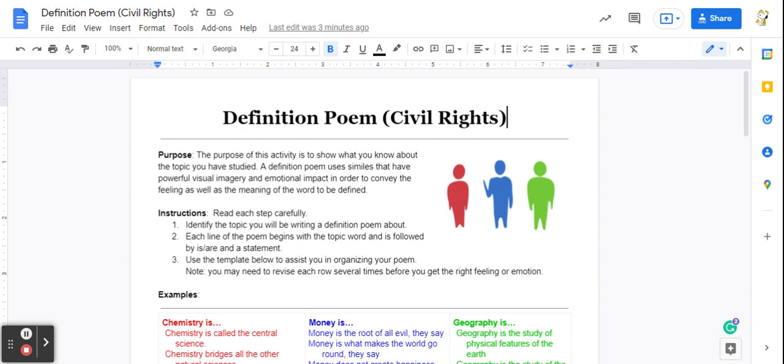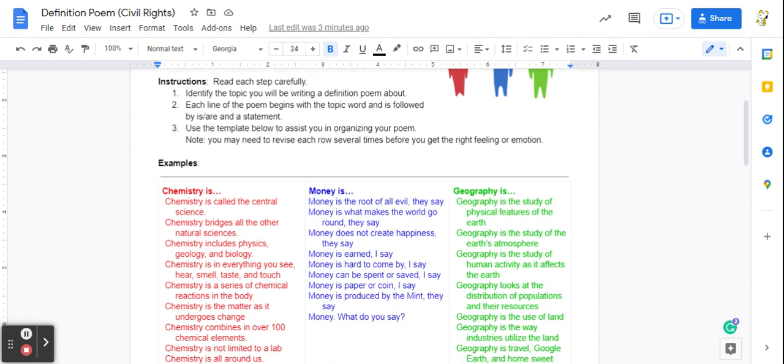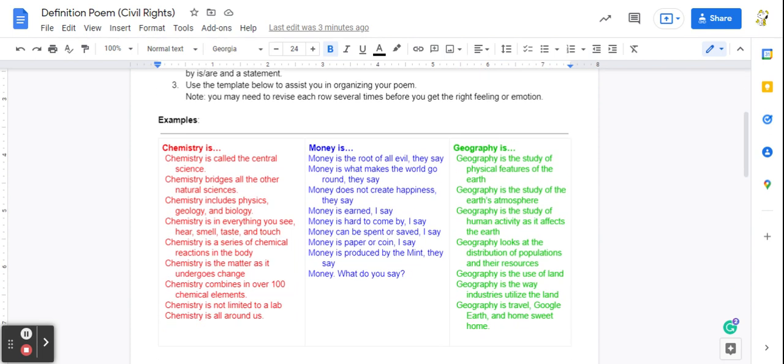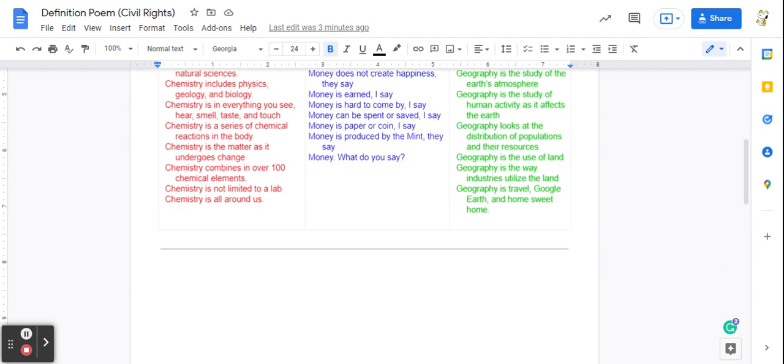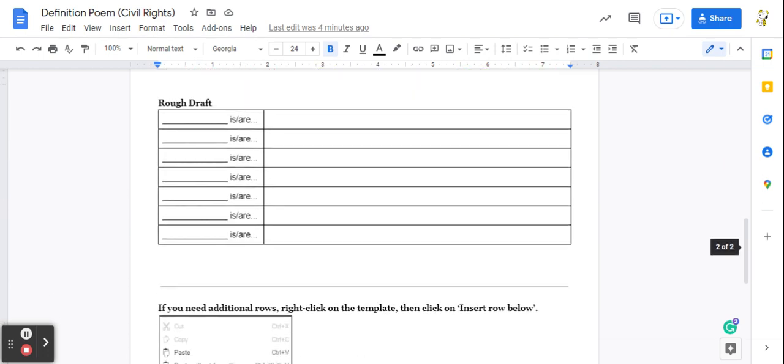Below is a template so that you can get started. If you decide to use a notebook sheet of paper, you can bypass typing it in to this format online. Here are some examples of different topics using the definition poem format. So here is the next page where you can begin typing in your rough draft.